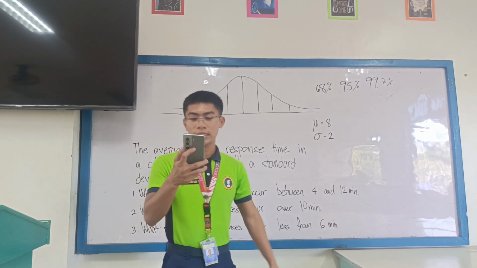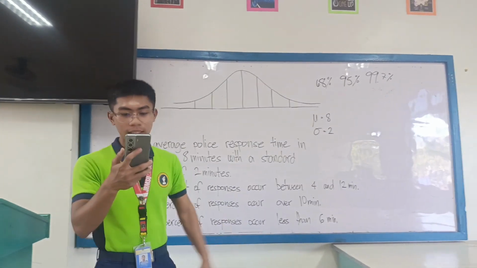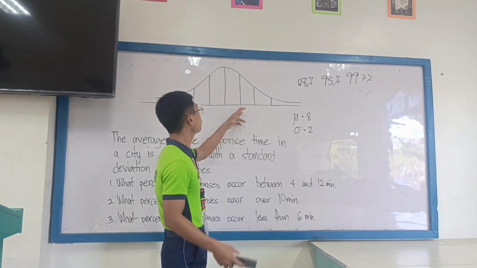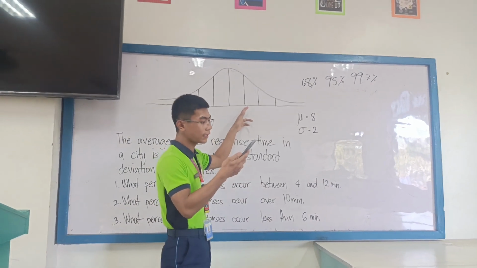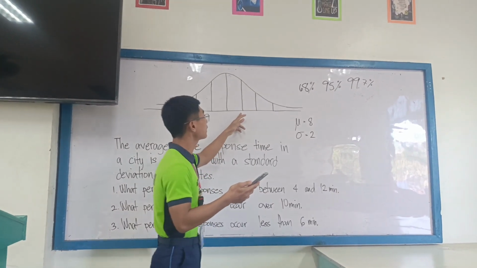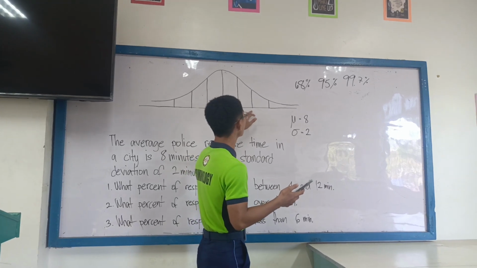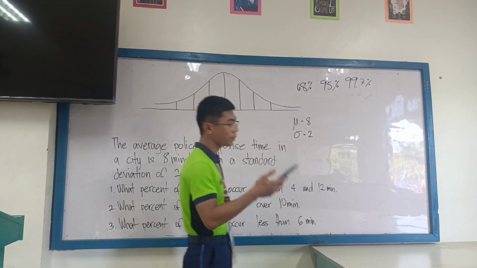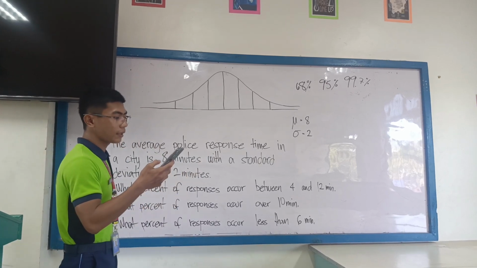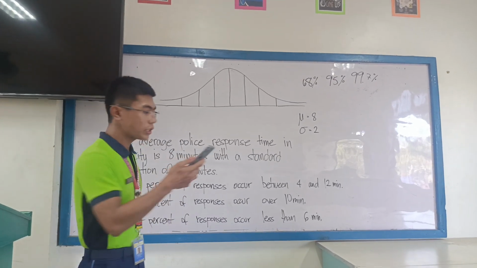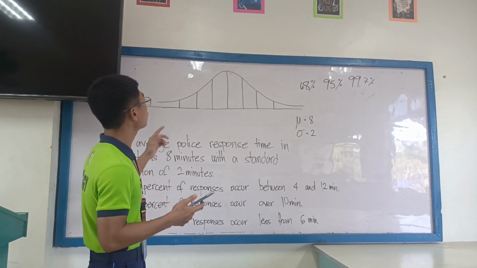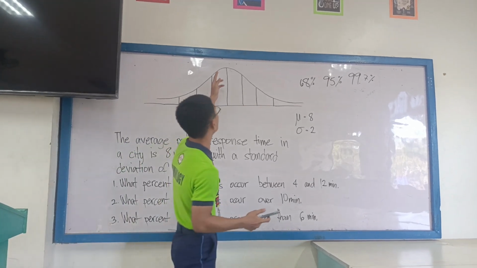Up next is the empirical rule. The empirical rule is the 68, 95, and 99.7 rule, which means that the first standard deviation will represent 68% of the data, the second standard deviation will represent 95%, and the third is 99.7%. The last property is unimodal, which means that the normal distribution has only one peak, which is this.